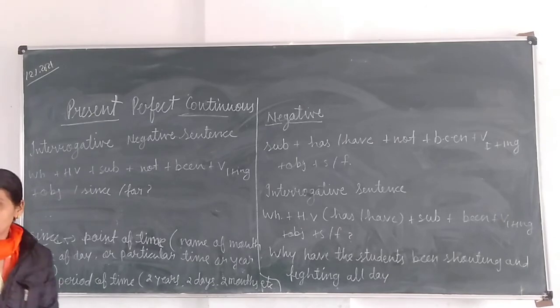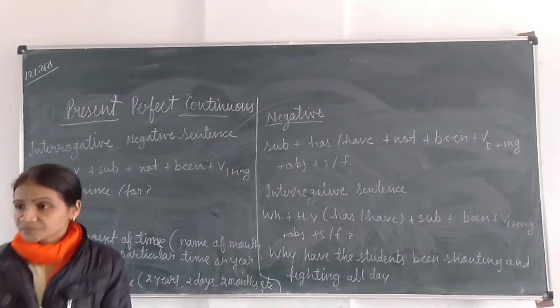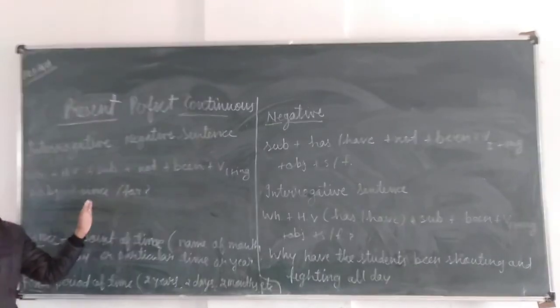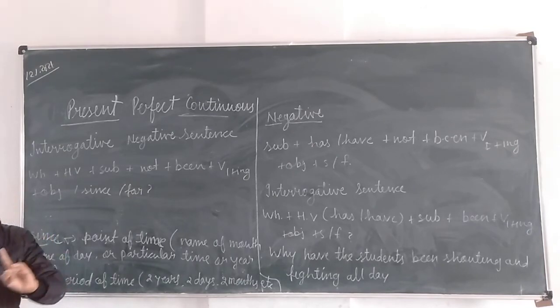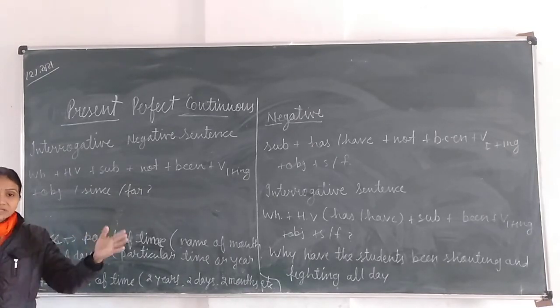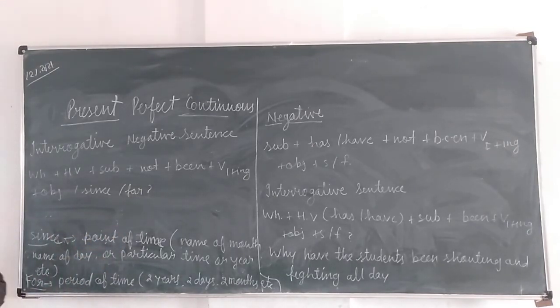Now give an example of an interrogative negative sentence. Why has she not been playing in the garden since morning? Yes, with morning, evening, and afternoon we have to use since because these are particular times. Morning means we are talking about today's morning. If we are talking about yesterday, then we use the word yesterday: yesterday morning. Clear? Yesterday means yesterday. Okay, so write this example.